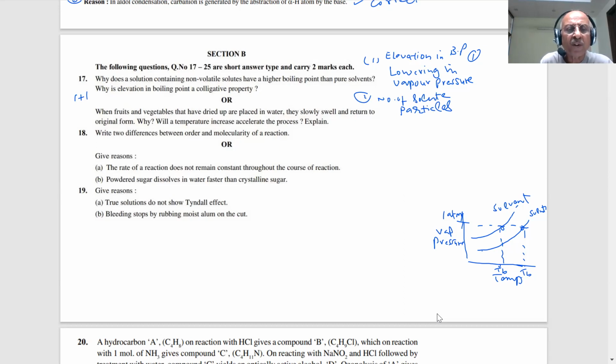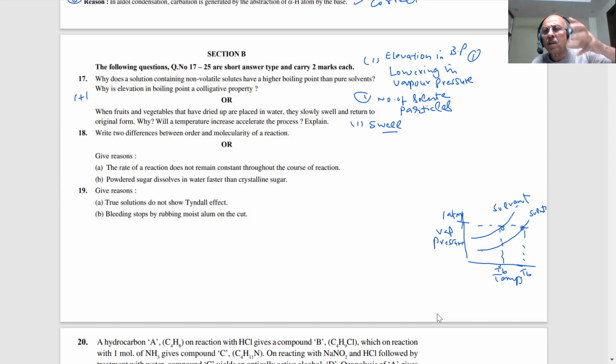Next question is coming on the screen. Students, we have to be very careful in writing answers. Vague answers will not be acceptable. It should be very specific. When fruits and vegetables that have dried up are placed in water, they slowly swell. Why do they swell? Due to osmosis.